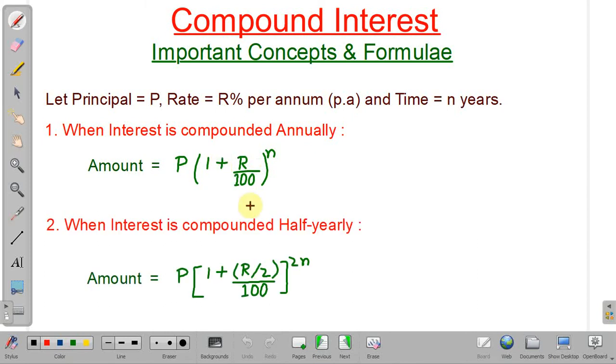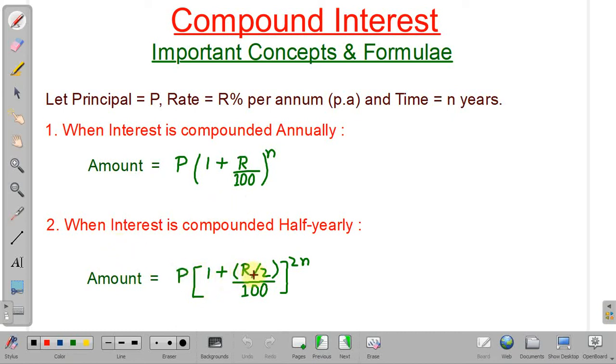What if interest is compounded half yearly? In this case, after every half year your principal will change and interest will be added to your principal after every 6 months. So amount will be principal into (1 plus R by 2, divided by 100) to the power 2n.